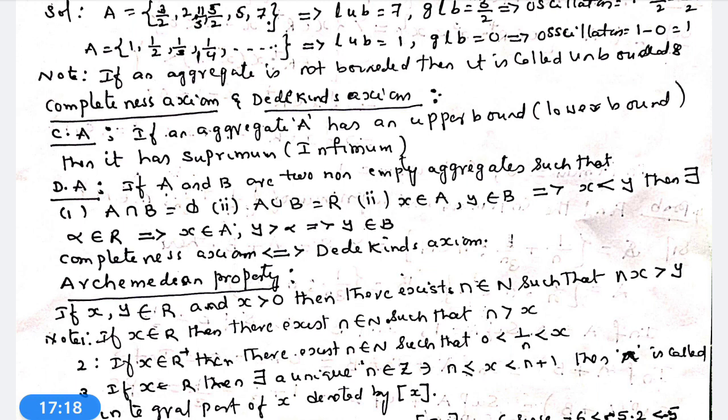What is the statement of Dedekind's axiom? If A and B are two non-empty aggregates, x and y are two elements, x belongs to A and y belongs to B. The intersection of the two aggregates is the null set, and the union of the two aggregates is the real number system, the extended real number system.